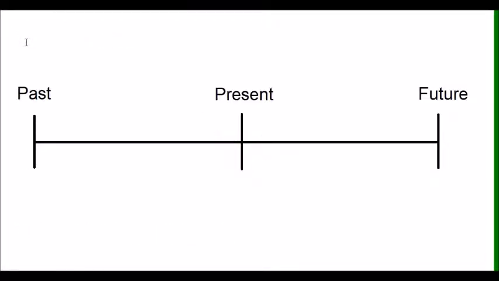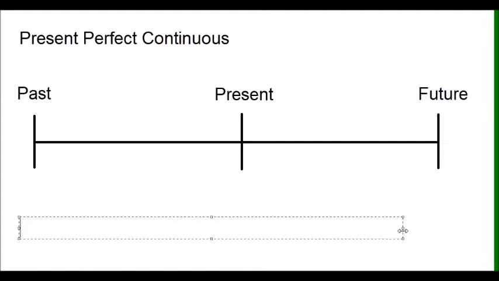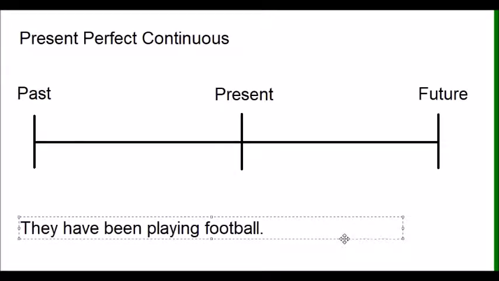Now let's talk about a situation in the present perfect continuous. When we talk in the present perfect continuous, we want to describe a process going on from a point in the past up to the present. So let's take the sentence, they have been playing football, as an example. In this situation, we know that the playing football started at some point in the past.